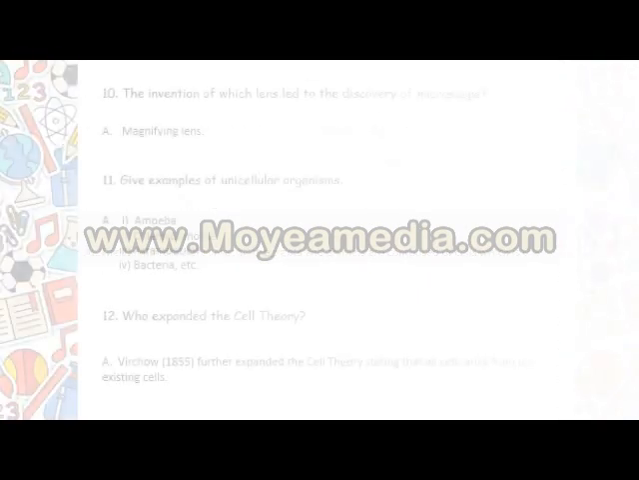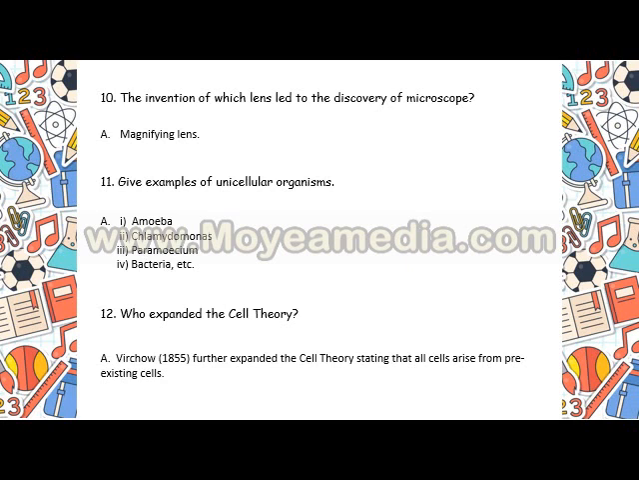We all know the invention of which lens led to the discovery of the microscope: the magnifying lens. The examples of unicellular organisms are amoeba, paramecium, chlamydomonas, bacteria, etc. Who expanded the cell theory? Virchow in 1855. He stated that all cells arise from pre-existing cells.